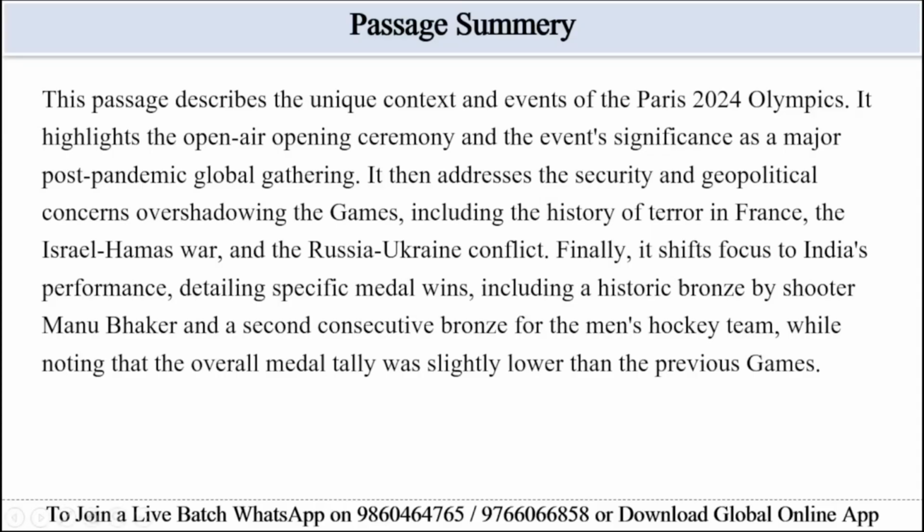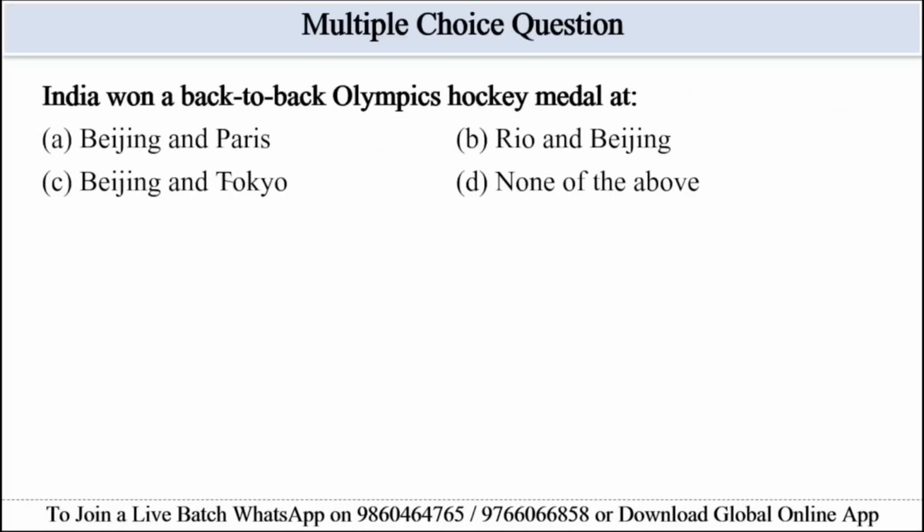So let's discuss questions. The first one is: India won back-to-back Olympic hockey medals at, options are given: Beijing and Paris, Rio and Beijing, Beijing and Tokyo, none of the above. The question is asking for the 2 consecutive Olympic Games where the Indian men's hockey team won a medal. Back-to-back means one immediately after the other. So let's look for the evidence.